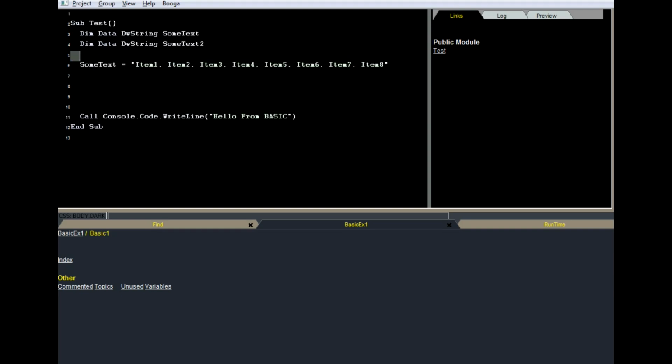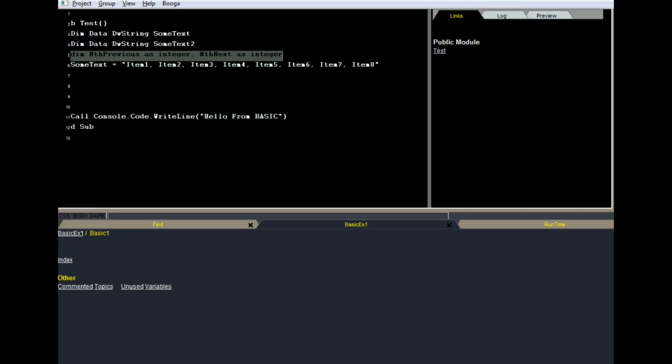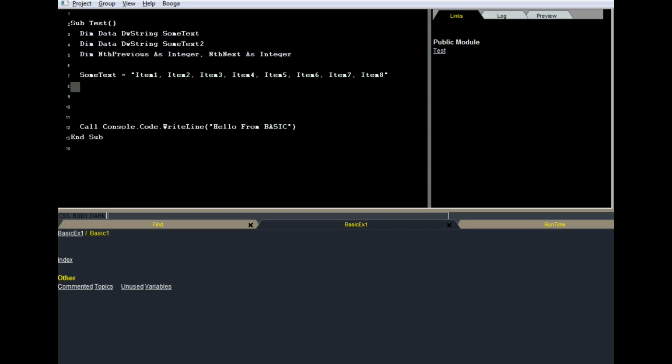I'll need a few more variables here. Now I can use the as if I put a type after it and type it in properly. I'm going to declare a couple integer variables. They could be long or integer, it doesn't matter. Sometimes it matters, but not today.